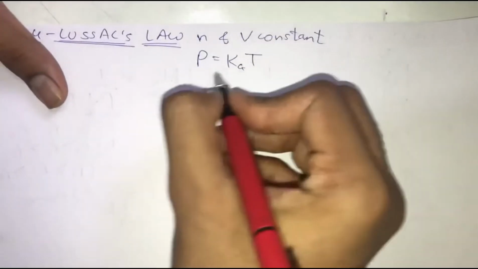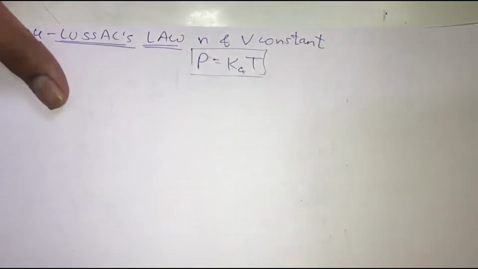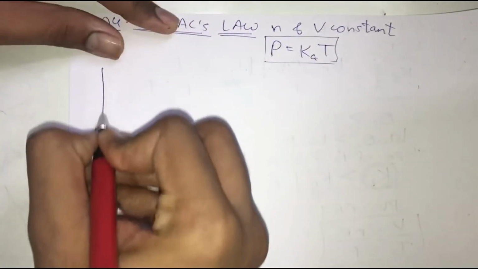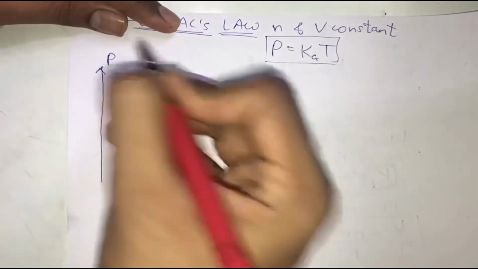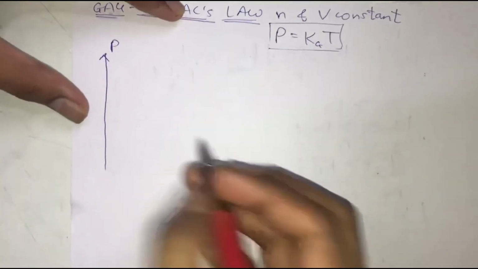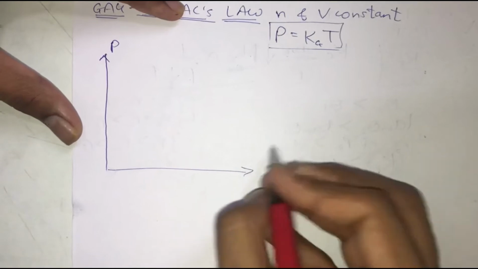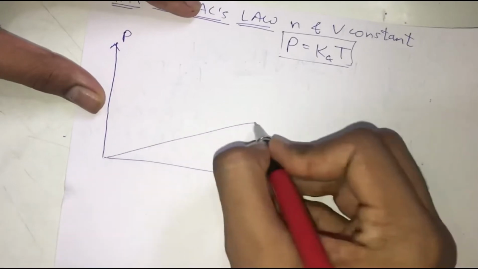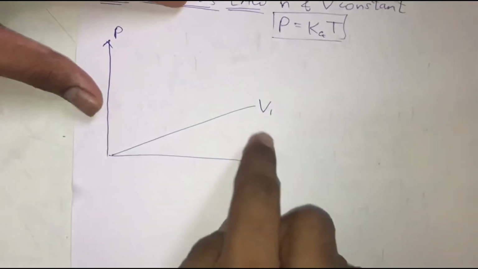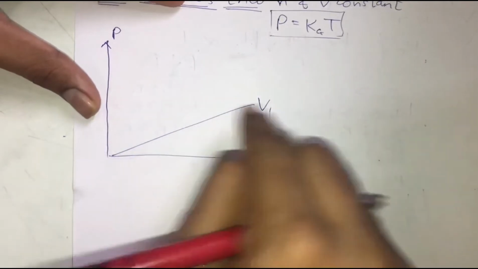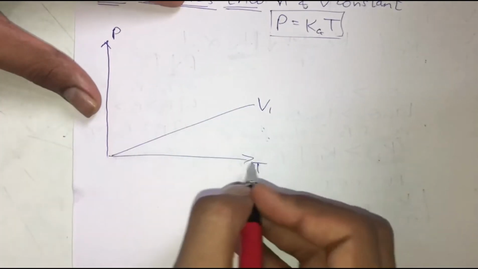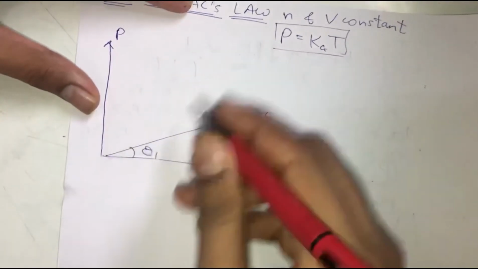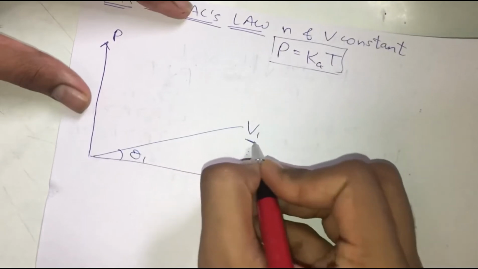And with the help of this relation, we had plotted one graph, which is nothing but the P versus T graph. This graph is similar to Charles law, or rather, the steps of solving the numerical are similar. In the P upon T graph, we observed that keeping volume constant at V1, we get one straight line, and the angle made by this line with the horizontal x-axis, let's assume to be theta 1. Now what we do is change the volume from V1 to V2.